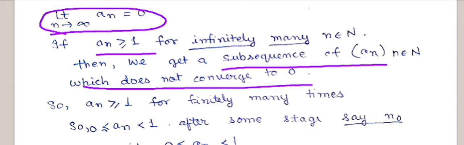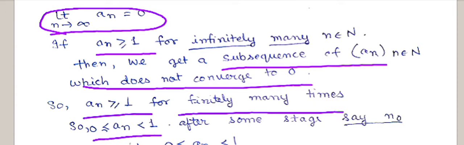So we assume that a_n is greater than or equal to 1 for only finitely many n. Since a_n is non-negative, a_n is greater than or equal to 0, and after some stage, say n naught, a_n is less than 1.